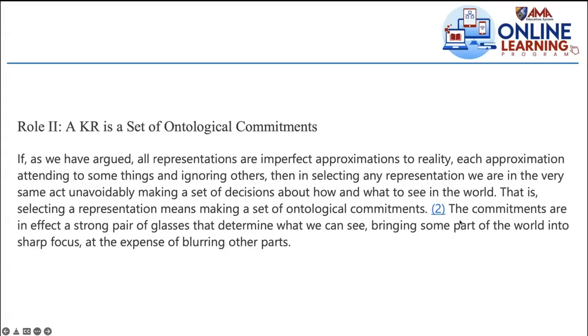It will influence, because it may see the world in terms of rules, or in terms of semantics, or logic. So it will affect the decision. So selecting a representation means making a set of ontological commitments.